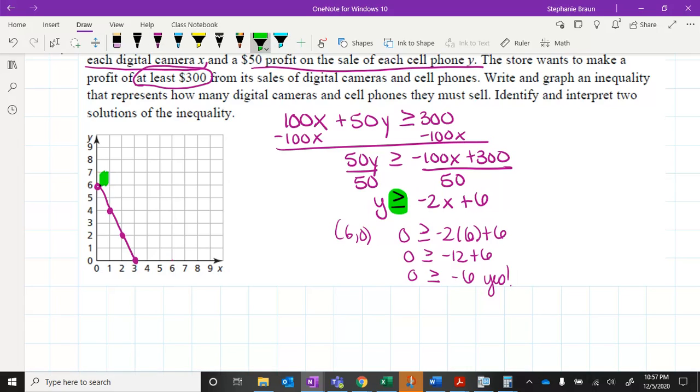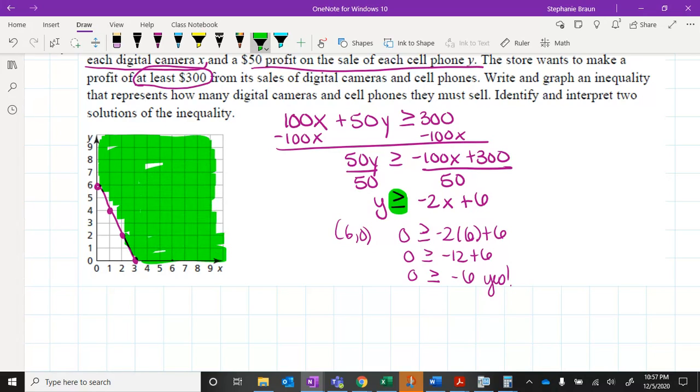So anything that's true is going to be anything that is above that graph. Don't worry about getting right up to the line, as long as it's very clear. Okay, so that's our graph. And then it says identify and interpret two solutions of the inequality. Don't overthink this. This is basically saying choose two solutions, so any two ordered pairs in that shaded region. And then when it says interpret, it means tell us what it means.